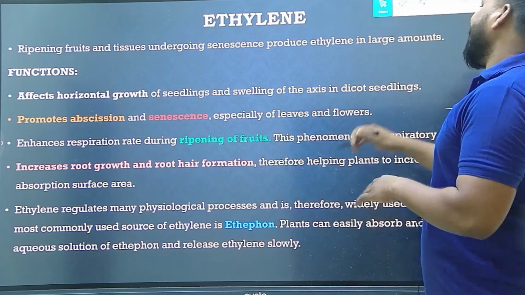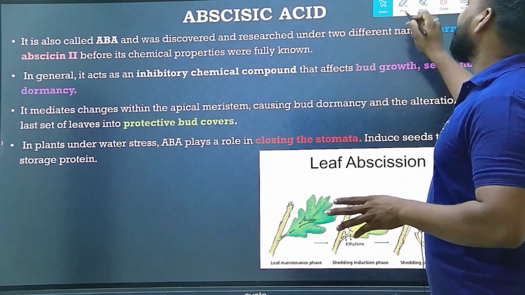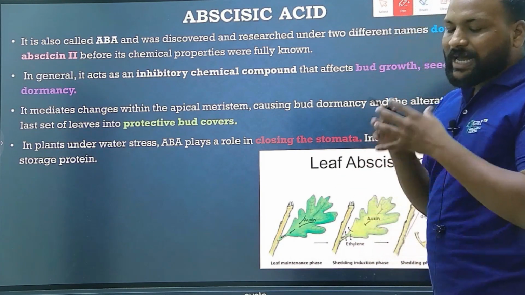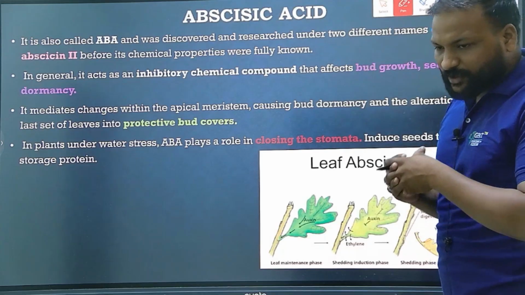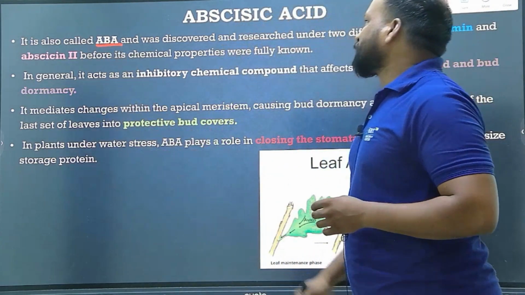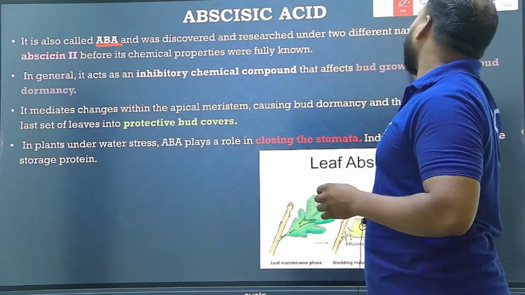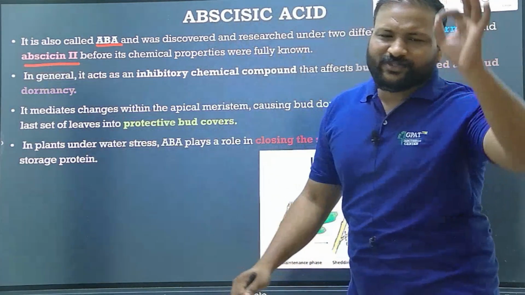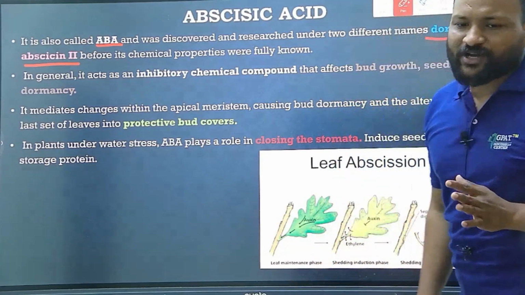I hope you understand. And lastly, abscisic acid. Its function is mainly dropping of leaves, and dropping of leaves and fruits as well. It is also called ABA. Abscisic acid was first discovered and researched under two different names: dormin and abscissin.